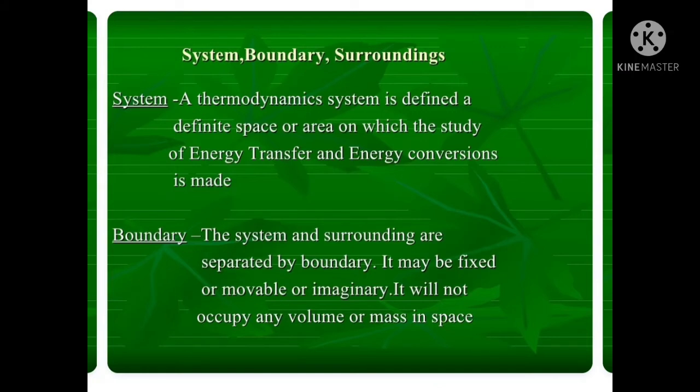The system is separated from the surroundings with the help of boundary, and this boundary may be fixed or movable or imaginary. It will not occupy any volume or mass in space. A thermodynamic system is defined as a definite shape or area on which the study of energy transfer and energy conversions is made. By this we can understand system and boundary very clearly.